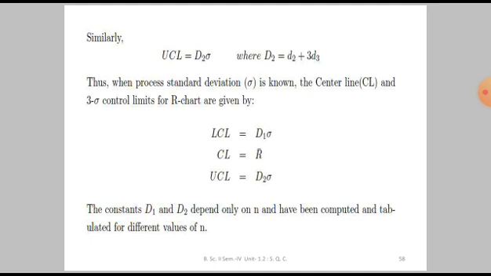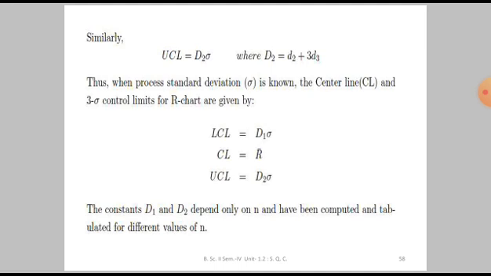Yesterday, we have seen what are the control limits for our chart when we know the value of process standard deviation.